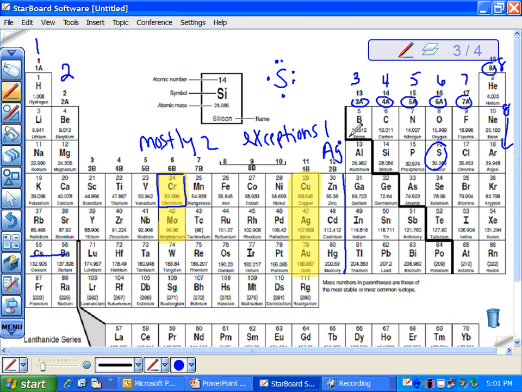If we drew him out, you would see we took 1 out of the S, put it in the D, and the D is 1 less number. So the dot diagram is very easy. If I'm doing calcium, he's just going to be Ca with 2 dots. If I do iron, it's going to be Fe with 2 dots because he's not an exception. If I do xenon, it's going to be Xe with 8 dots.